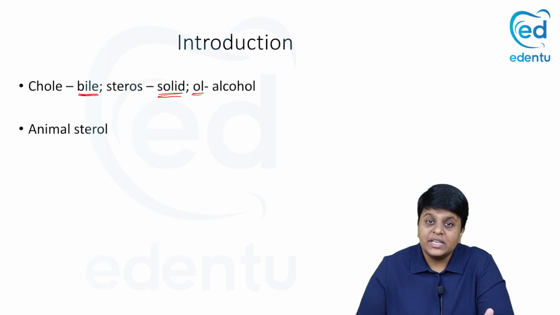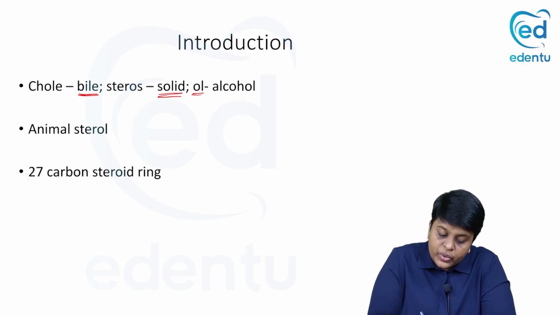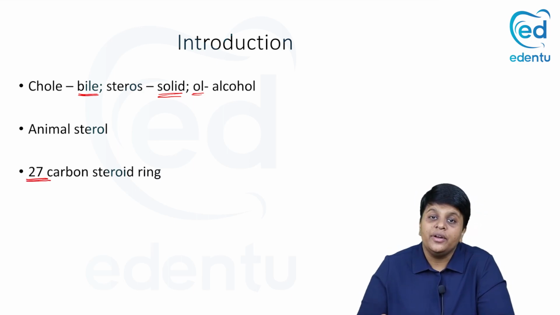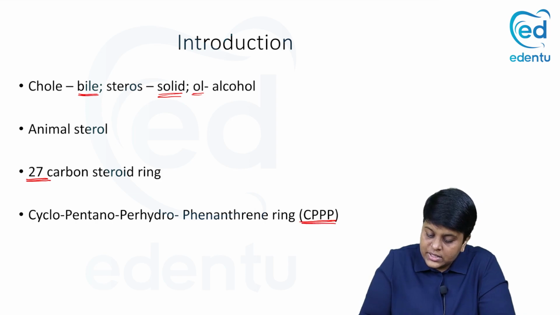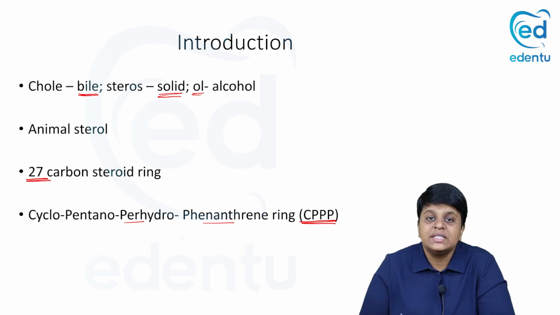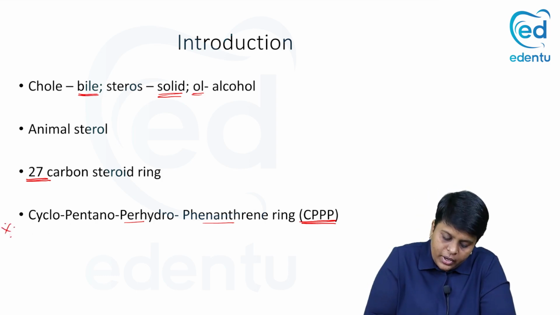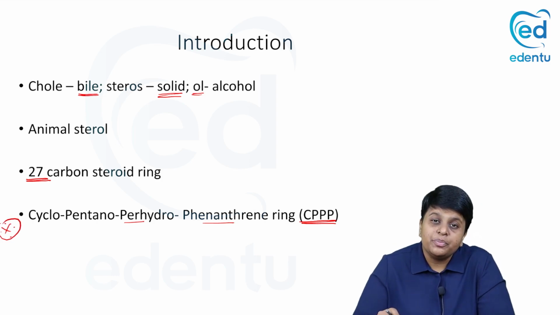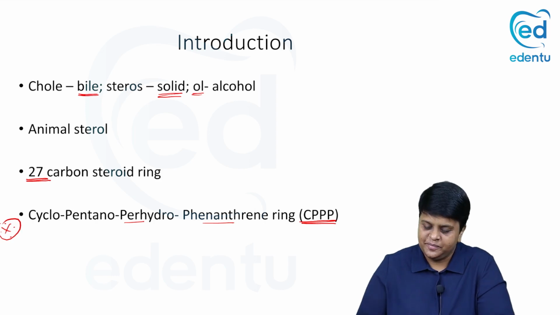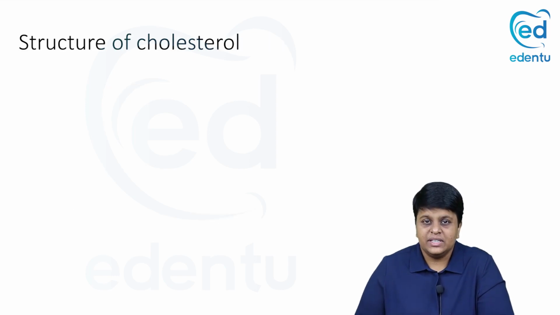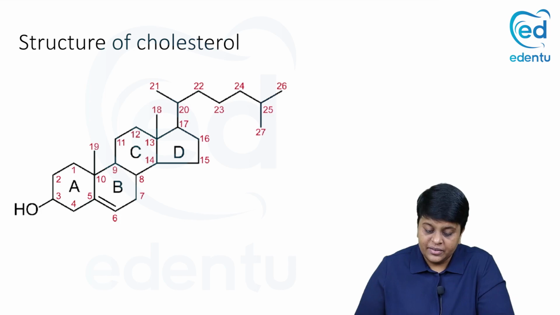This cholesterol is an animal sterol. It is a 27 carbon steroid ring. You have 27 carbons arranged in the cholesterol molecule. The ring which is present is referred to as the cyclopentanoperhydrophenanthrene ring, the CPPP ring. So this is a very important MCQ aspect. The ring structure present in steroids is the cyclopentanoperhydrophenanthrene ring.